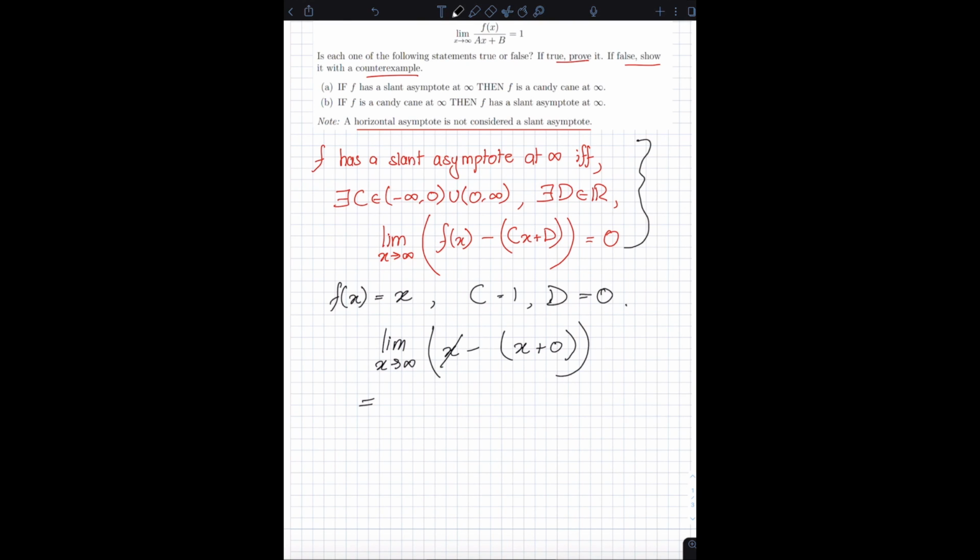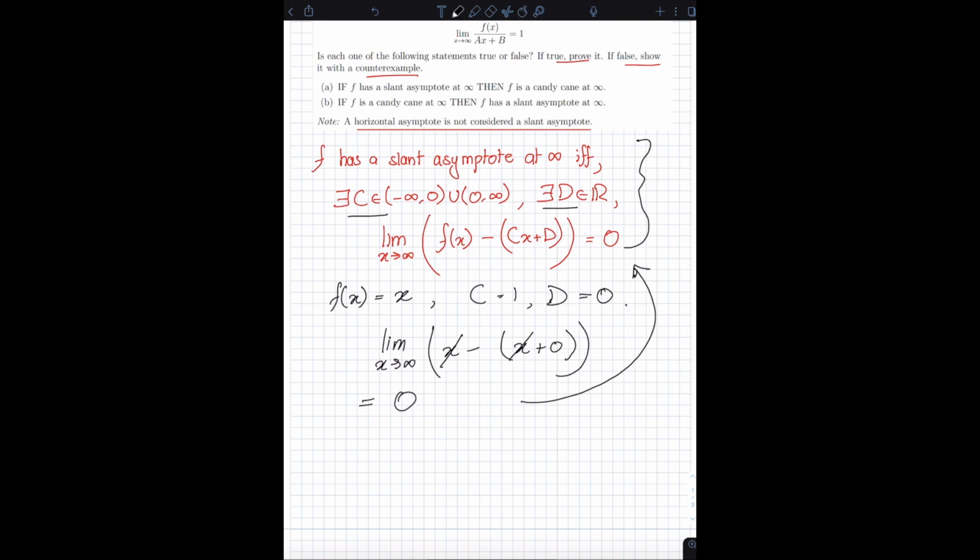You can see that x and x cancel out, and I'm just left with the limit as x approaches infinity of 0, which is 0. It clearly satisfies this condition. In other words, there do exist a real number c and a real number d such that the limit as x approaches infinity of f of x minus cx plus d is equal to 0. And therefore, the function f of x equals x does have a slant asymptote at infinity.